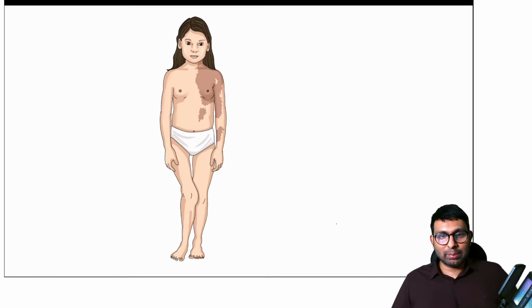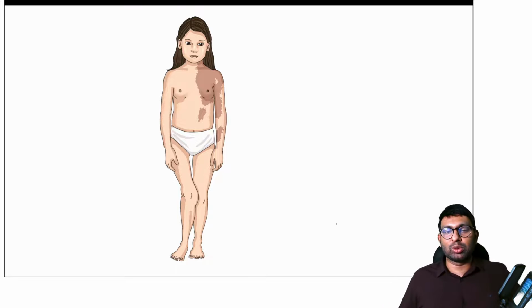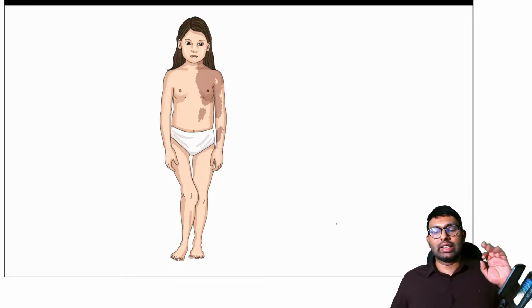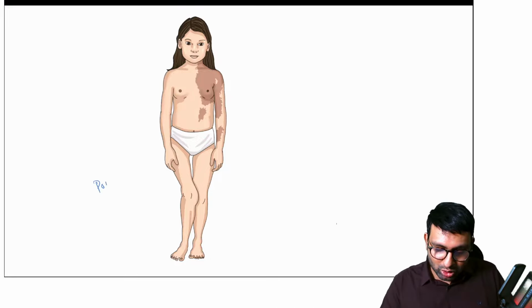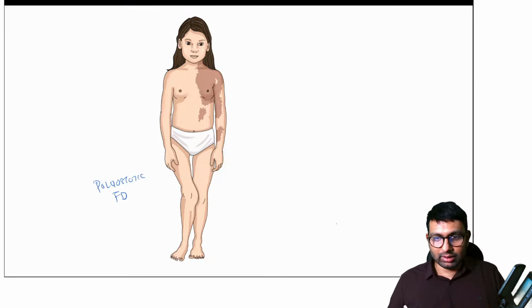And this is the McCune-Albright syndrome. So what are the triad of McCune-Albright syndrome? Can you tell me three important things in McCune-Albright syndrome? One, we agree, is polyostotic fibrous dysplasia. That we've already established. That is one. What are the other two things that you see in the image?